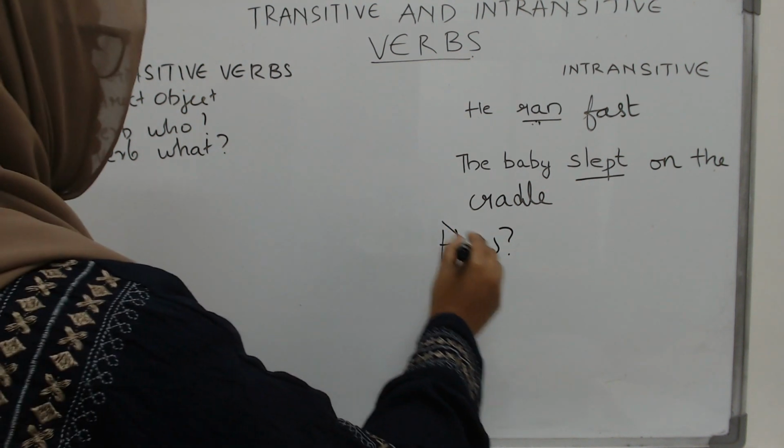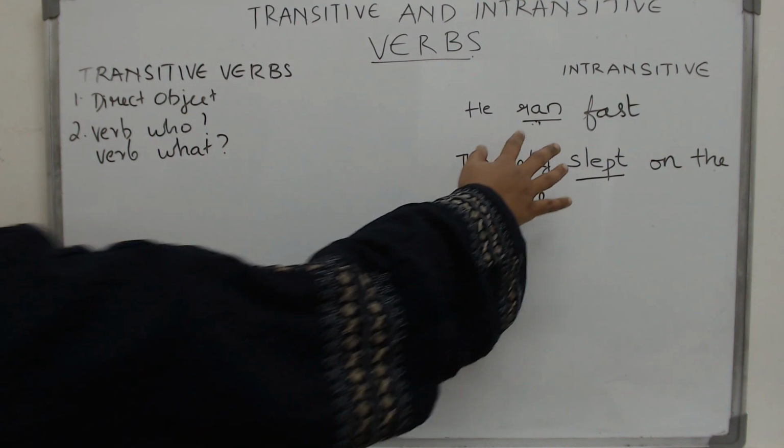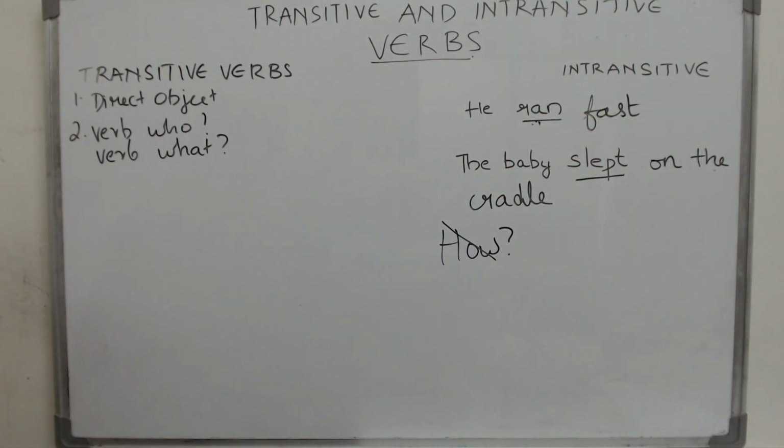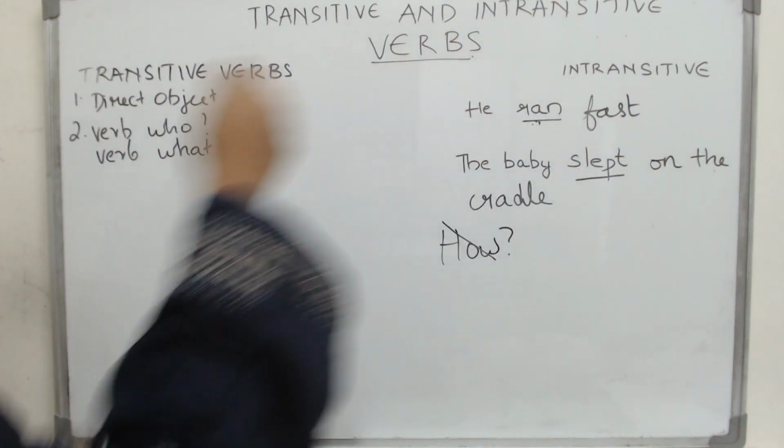We don't want to ask the question how. Why is that? Because the answer you get will be an adverb. We do not want an adverb. What is an adverb? An adverb is something which tells you how a verb is done. Now tell me, randomly tell me three verbs. For example, speak. Speak how? Speak loudly. Write. Write how? Write neatly. Sing how? Sing beautifully. So adverbs are things which tell you how a work was done.